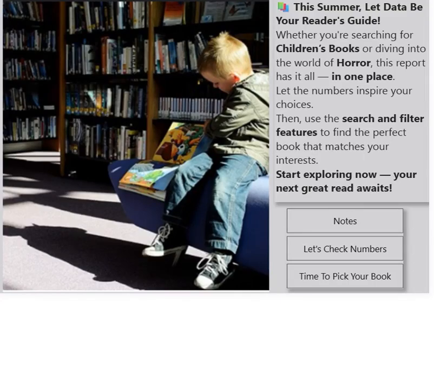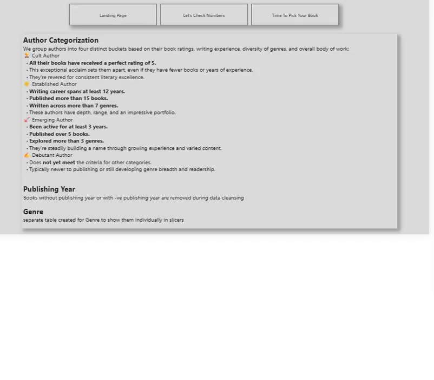Maven's Goodreads Books Review Analytical Challenge. This is the first page, which gives a brief of the report. The notes will help you to understand the report further. From here we can navigate to the other pages.